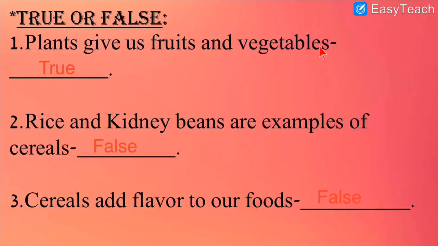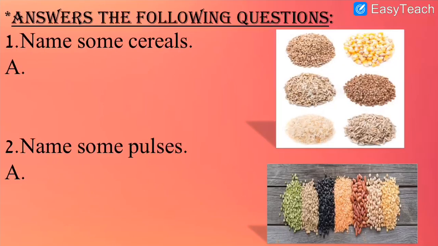So here you have your answer. So what is given? Plants give us fruits and vegetables. It is a true statement. Rice and kidney beans are examples of cereals. It is a false statement because kidney beans are of kidney shape and they come in the category of pulses. So false. Number 3. Cereals add flavor to our food. It is false because we get flavor from spices like cinnamon, cardamom, etc. So this is a false statement.